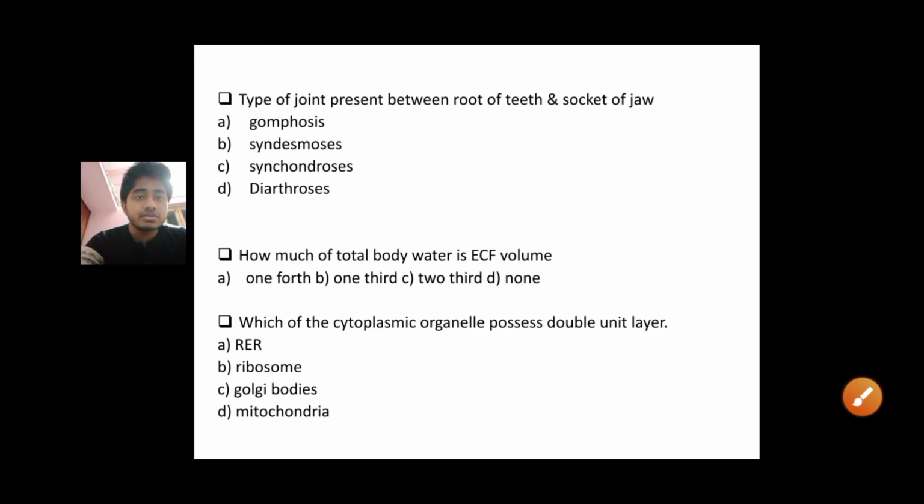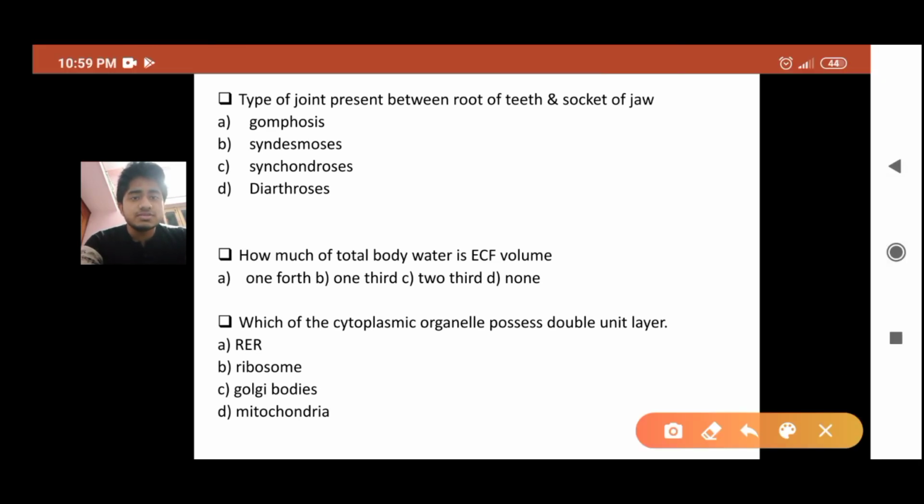Now the next question. Type of joint present between root of teeth and socket of jaw. It is a simple question. It is a type of gomphosis. Next is how much of the total body water is ECF volume? It is 1/3. This is also an informative question, so you can refer to Ganong for this. Which of the cytoplasmic organelles possesses a double unit layer? It is mitochondria. It is the easiest question. It is taught in your 10th or 12th class.